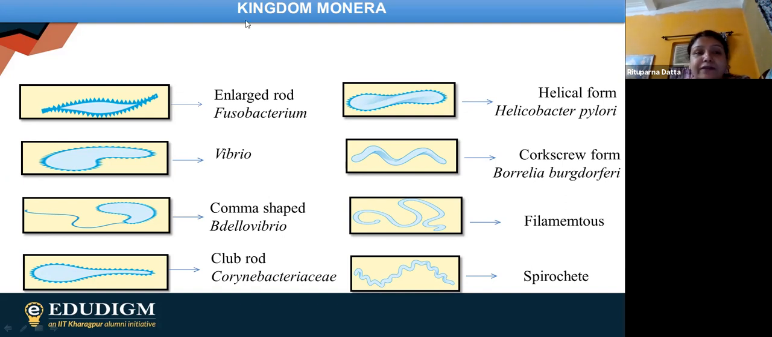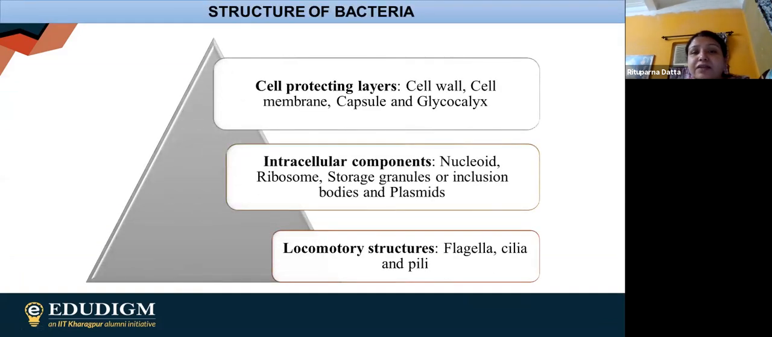So finally, after this, we are going to the next one. And here we are having the structure of bacteria. So finally, we are going to talk about the structure of bacteria. So in case of structure of bacteria, we are having these three particular points.